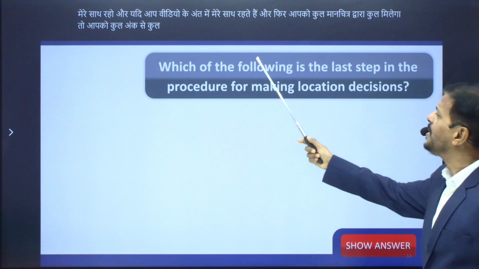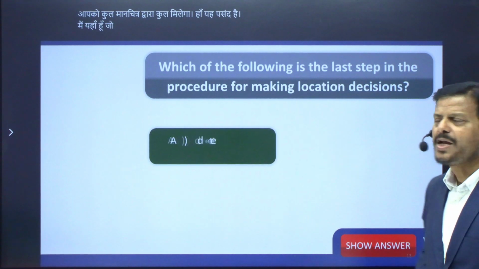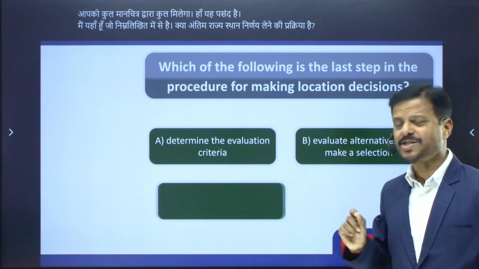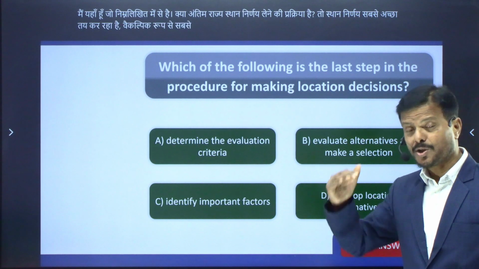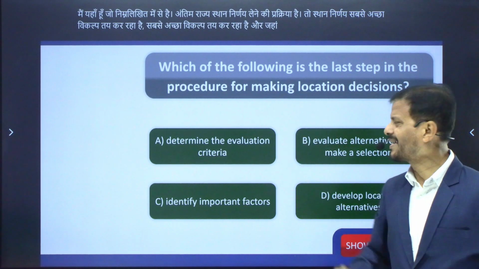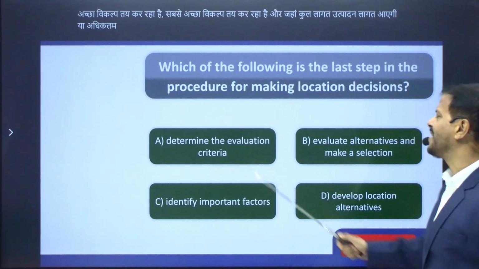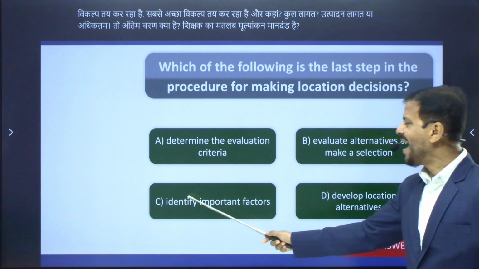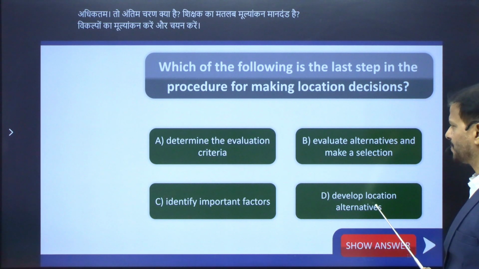And here, which of the following is the last step in the procedure for making location decision? Location decision means deciding the best alternative, where the total production cost would be minimum or the revenue would be maximum. So what is the last step? Determine the evaluation criteria. Evaluate alternatives and make a selection. Identify important factors. Develop location alternatives.